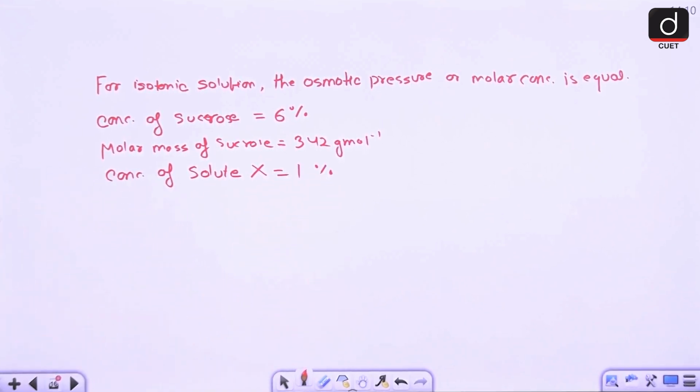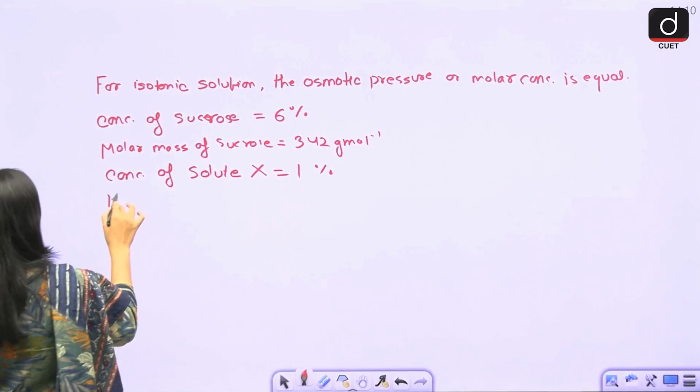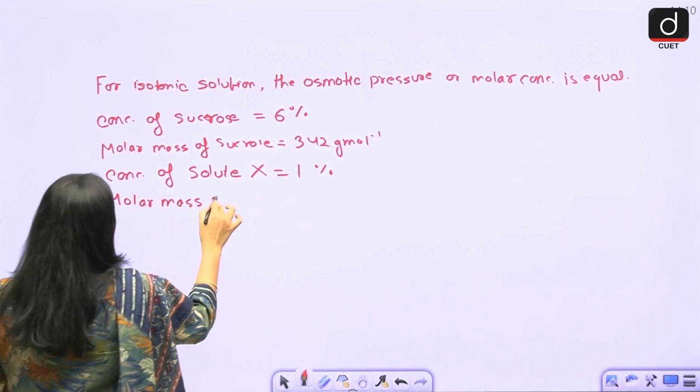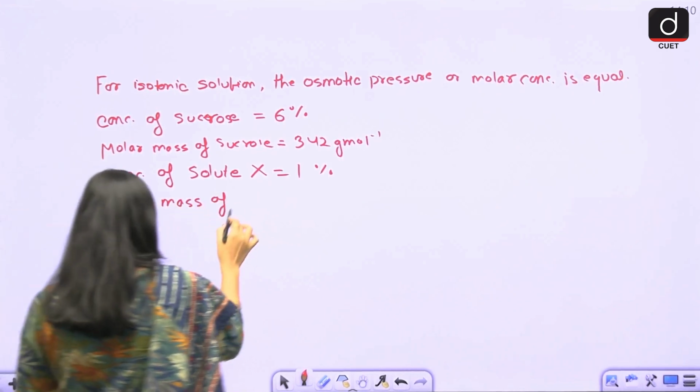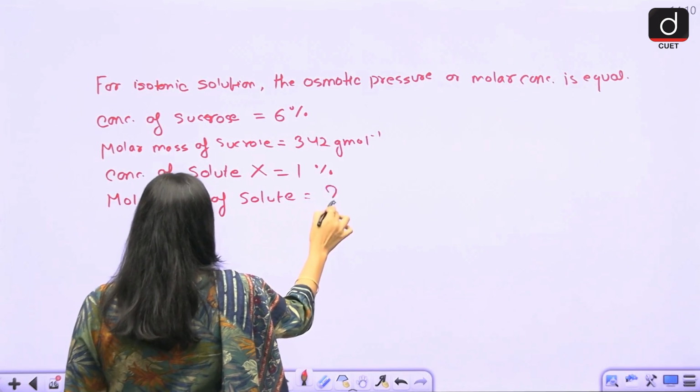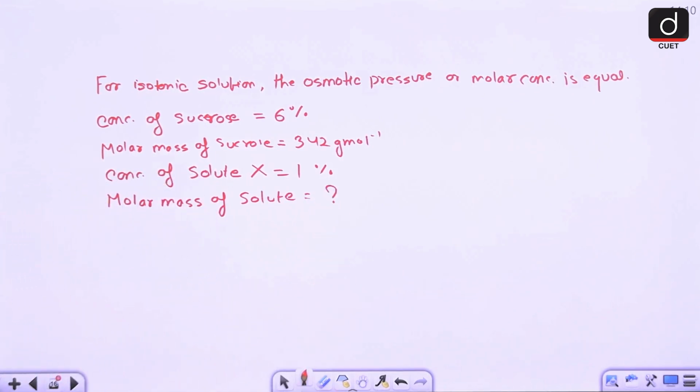What you have to calculate is the molar mass of the solute, right?